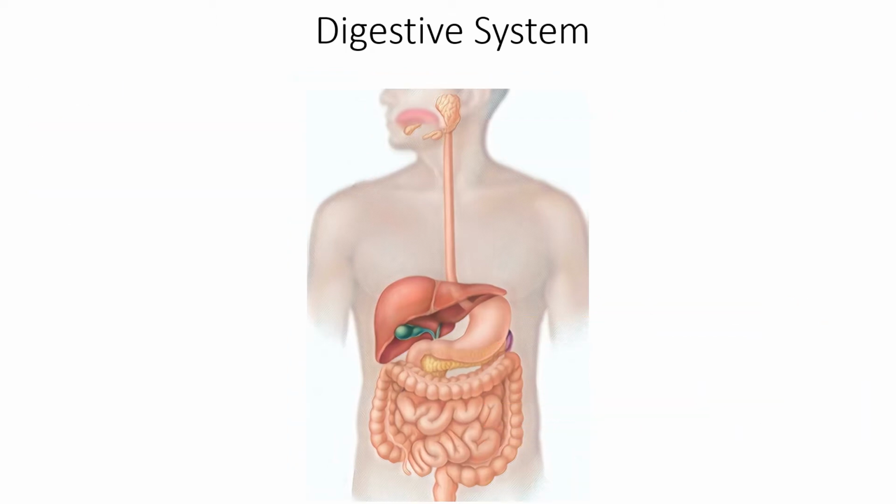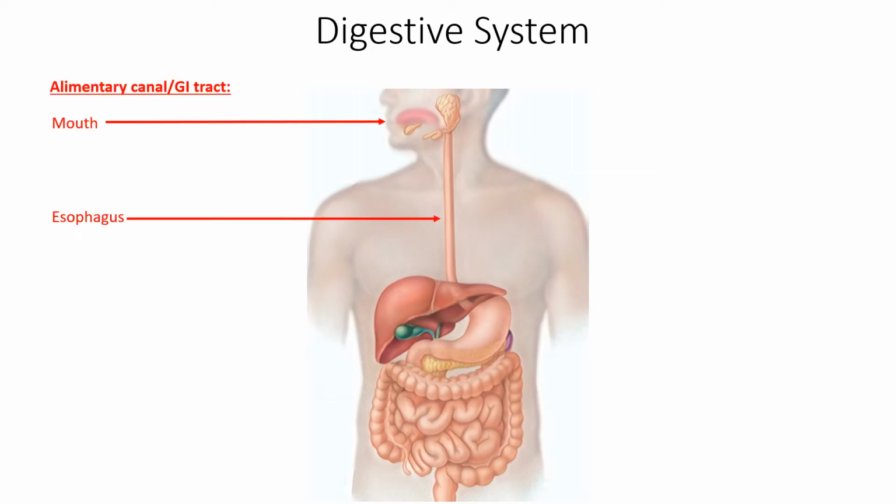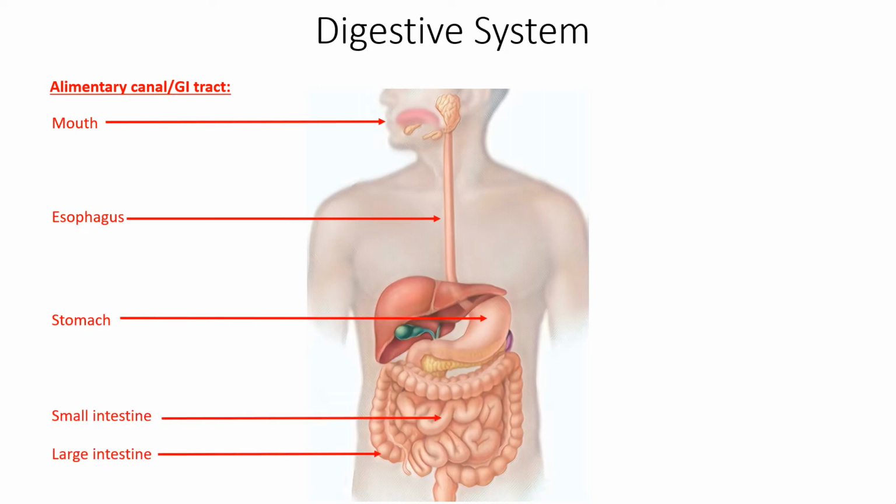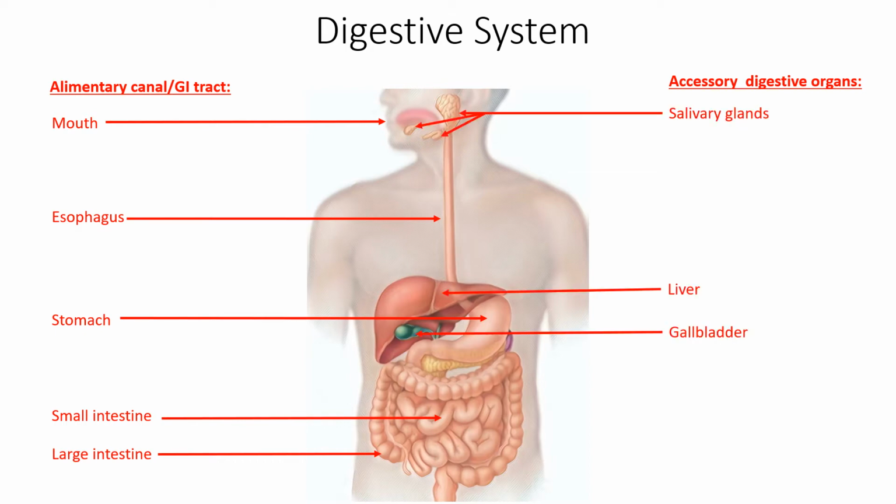Now, the easiest way to learn the digestive system is by grouping organs into two categories. Organs that make up the alimentary canal, that includes the mouth, esophagus, stomach, small and large intestine, and accessory digestive organs, including salivary glands, liver, gallbladder, and pancreas.